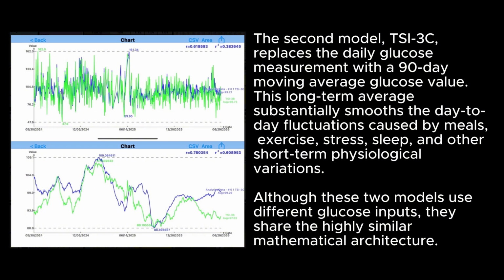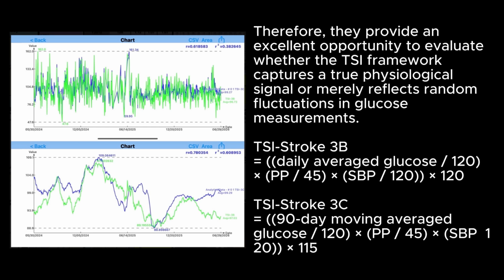Although these two models use different glucose inputs, they share a highly similar mathematical architecture. Therefore, they provide an excellent opportunity to evaluate whether the TSI framework captures a true physiological signal or merely reflects random fluctuations in glucose measurements.